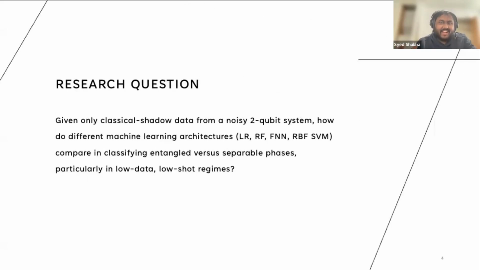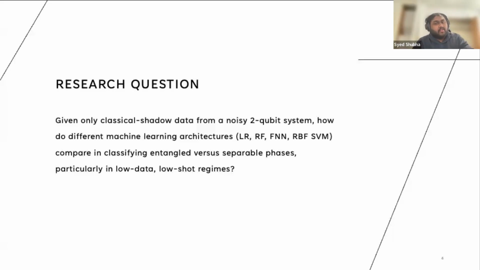Our research question, if we try to be precise, is: given classical shadow data from a noisy two-qubit system, how do different machine learning architectures compare in classifying entangled versus separable phases, particularly in the low data and low shot regime?